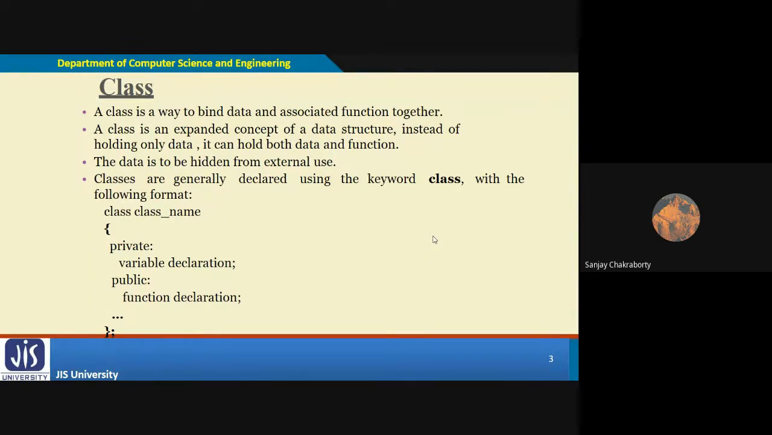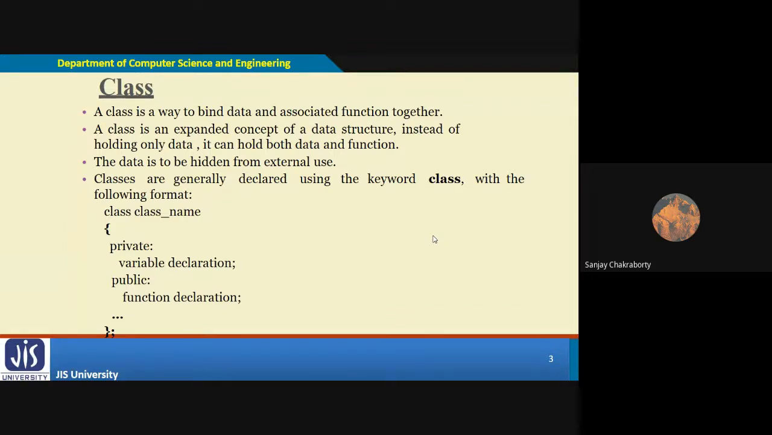Data abstraction is a process by which you show some of the important or necessary data which is important for the user of that particular language. And the rest of the data you can hide from the outside access of the user. So that is the overall concept of data abstraction. I think the concept is clear to you, right?